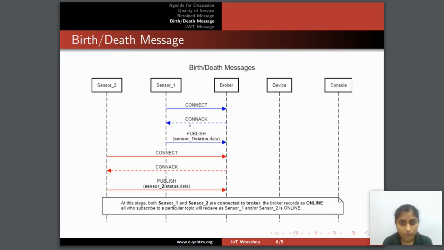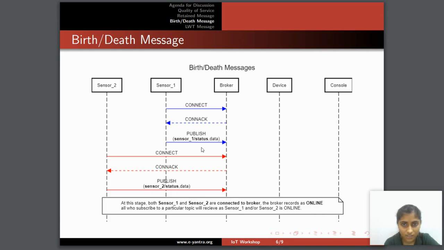For example, we have a broker and two sensors, and these two sensors are continuously communicating with this broker. Sensor 1 connects, gets an acknowledgement, and publishes data on sensor1/status. Then we have another sensor, sensor 2. It connects, gets a connection acknowledgement, and also publishes data on the topic sensor2/status. This is the connection cycle that happens with every device communicating with the broker.